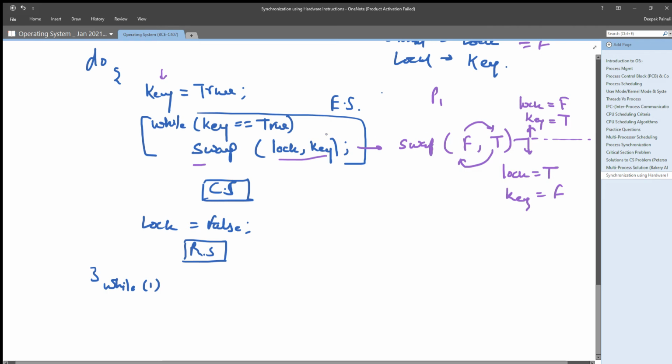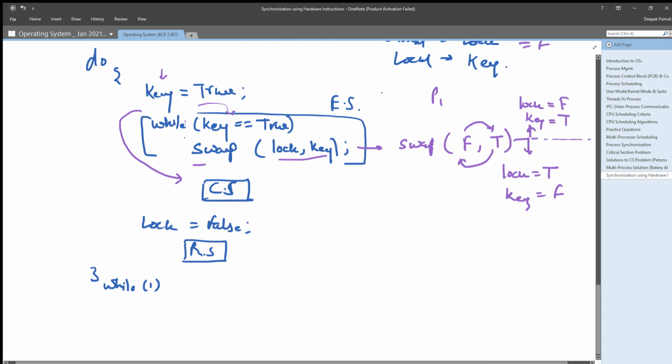Simply, if swap gets the lock value as false, it will swap these values, and once it swaps, the while loop will be broken. Key will be false means the while loop will be broken, and this particular process will jump to the critical section, right?